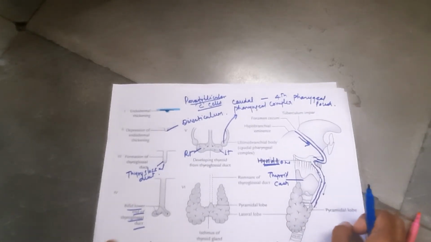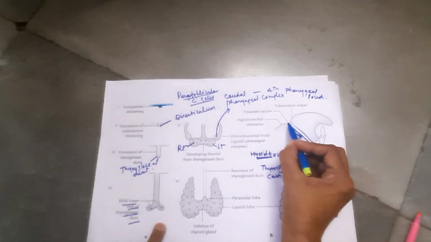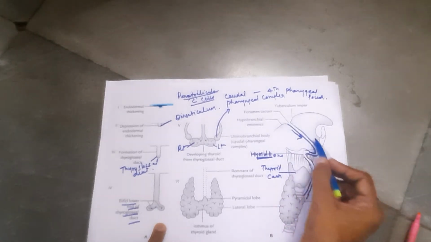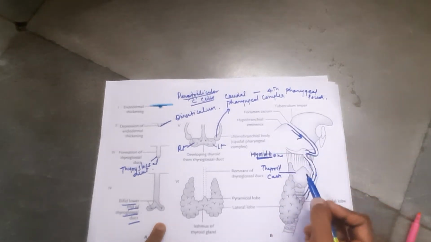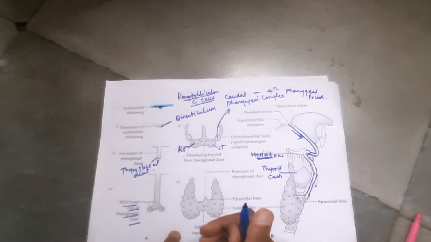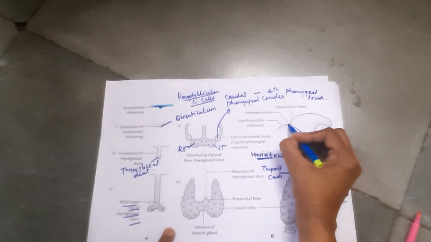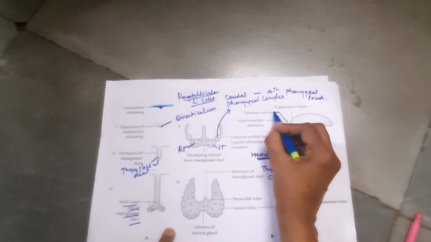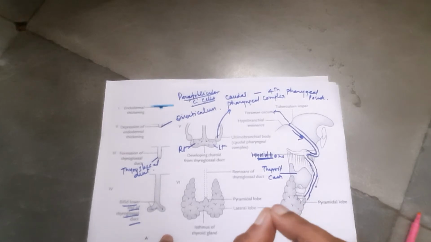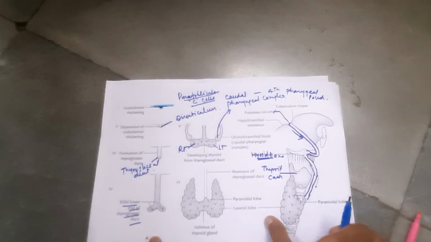After the formation, the connecting link between the gland and the floor of the mouth or pharynx, and this is the thyroid gland. This connecting link, what was that? Thyroglossal duct. It will get obliterated and disappear, and the proximal opening is known as the foramen cecum. Later on it becomes a small pit on the dorsum of the tongue as the foramen cecum.